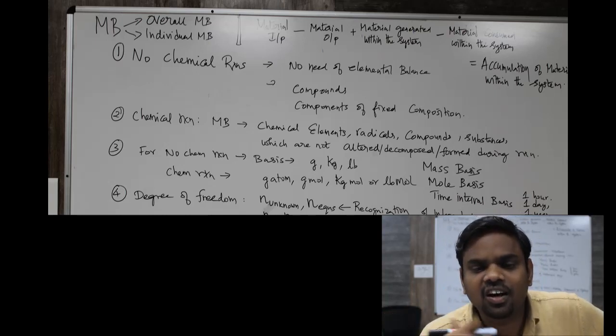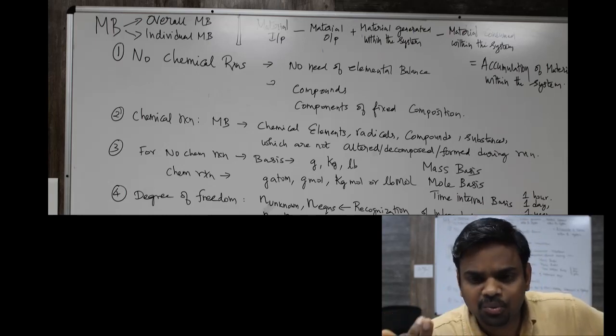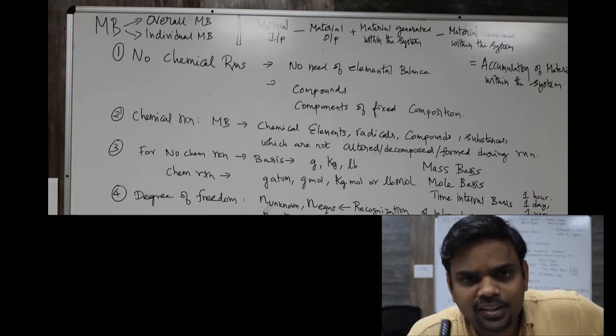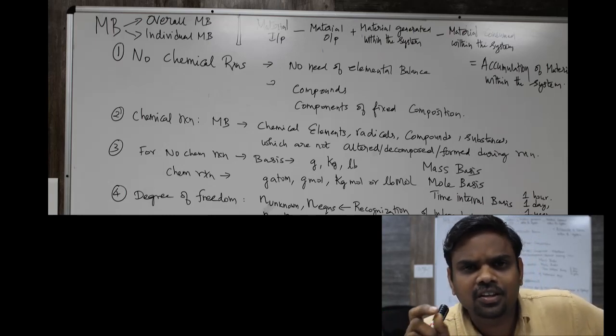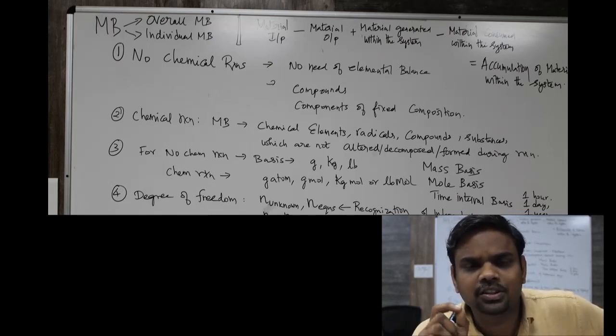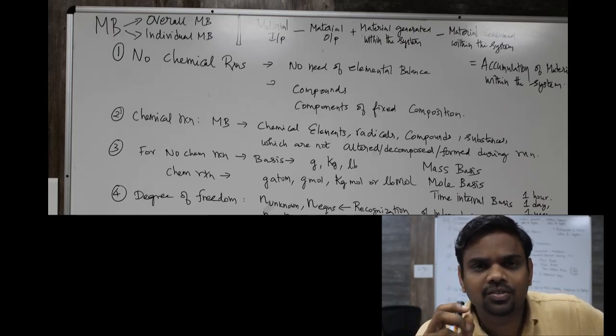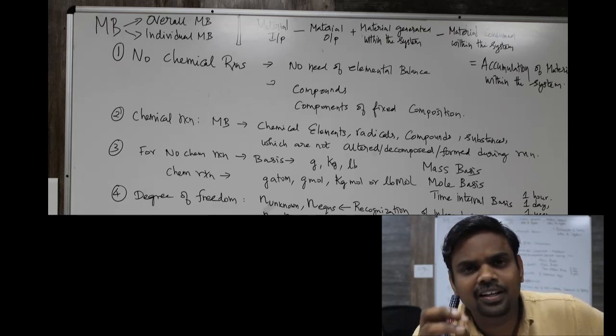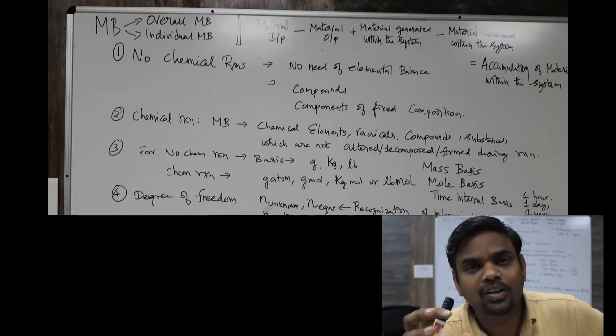So those which are not altered, which are not decomposed, or which are not formed during the reaction, such elements or such compounds, such substances should be chosen for material balance. As I gave the example, if you look at nitrogen, it does not take part during the coal combustion.